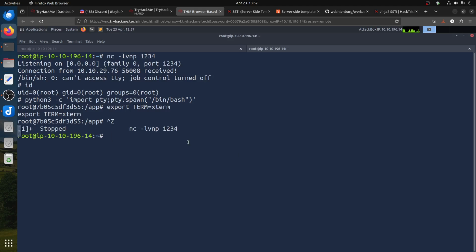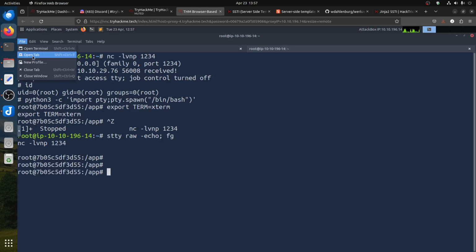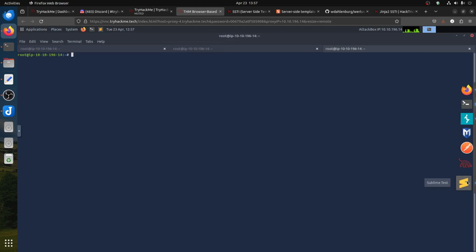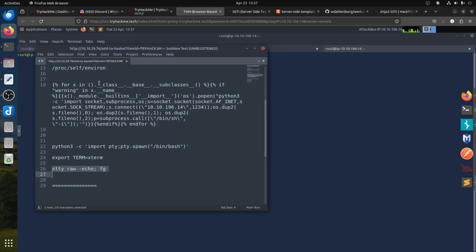Control Z. So we have now one shell. Let's do another method of shell. The first one has too much calculation here. Let's do nc -lvnp 9003.